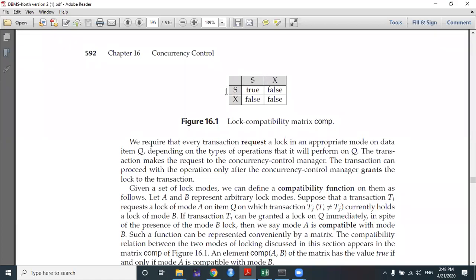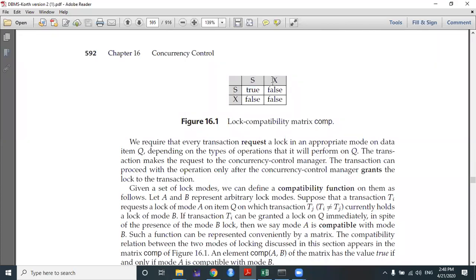Now, when shared meets shared, it is true. True means two locks can be permitted at a particular time when both the locks are shared locks. That's why I've said shared locks are the flexible locks. So that's why true is there. True means one.